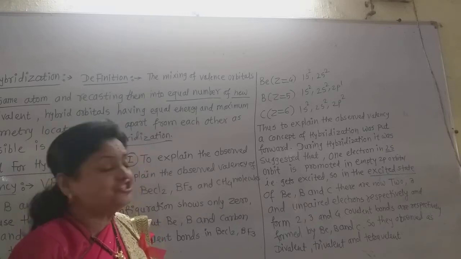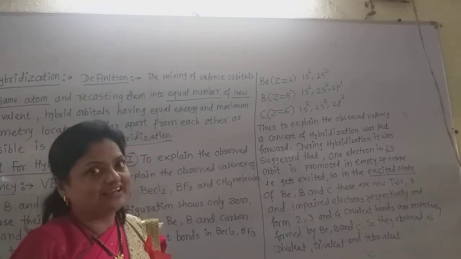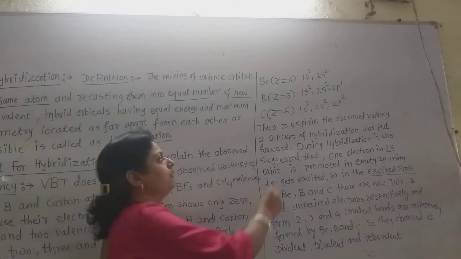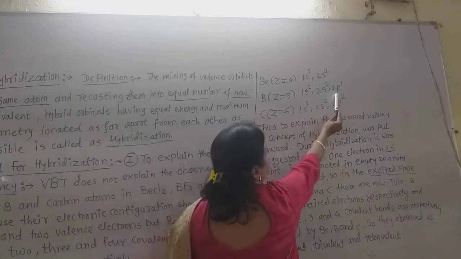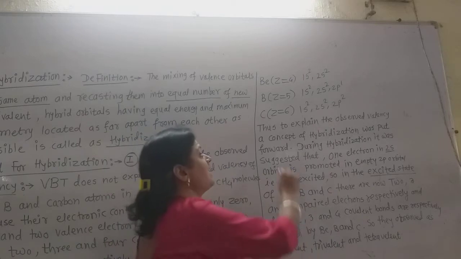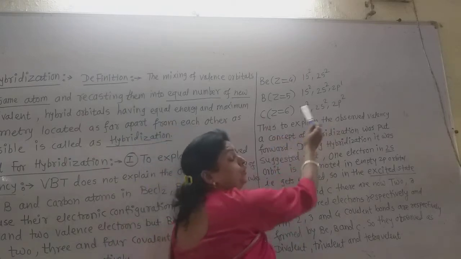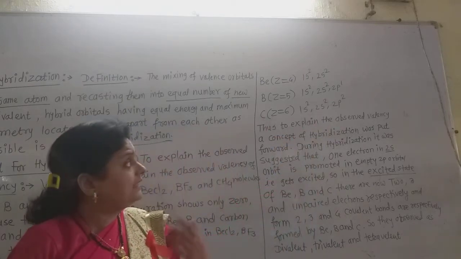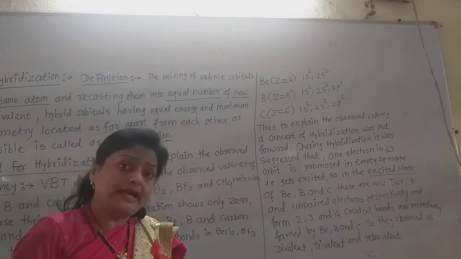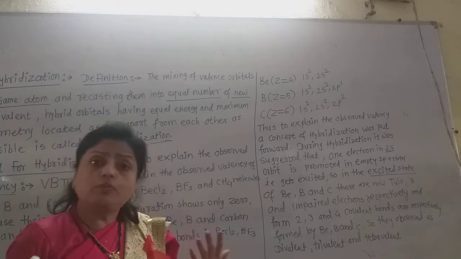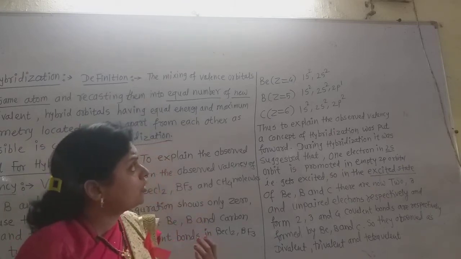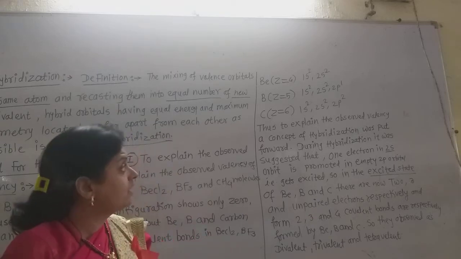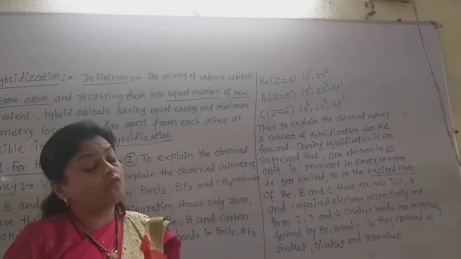So beryllium's valence shell contains 0 unpaired electrons, boron's contains 1, and carbon's contains 2. This would mean beryllium does not form any covalent bond, boron forms only 1 covalent bond and carbon forms 2 covalent bonds.